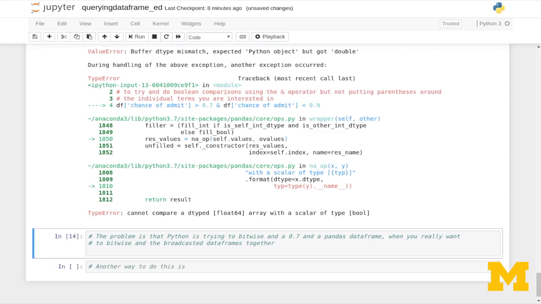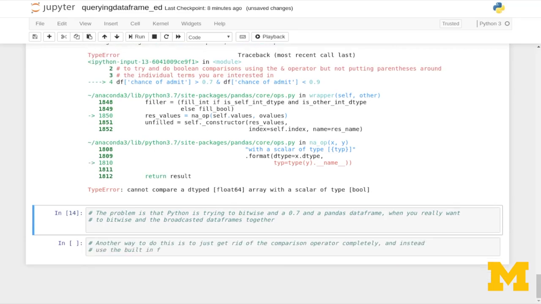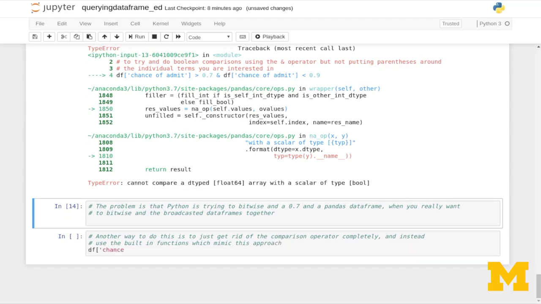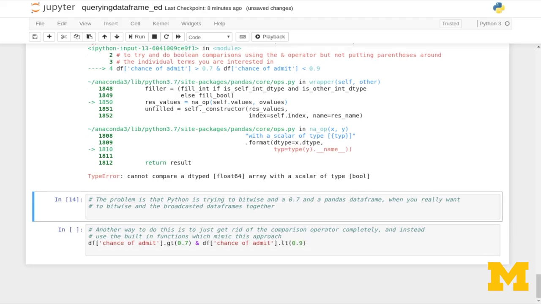Another way to do this is actually just to get rid of the comparison operator completely, and instead to use the built-in functions which mimic this approach. So we could say df sub chance of admit dot gt for greater than 0.7, and then bitwise AND this with the df chance of admit dot lt of 0.9.